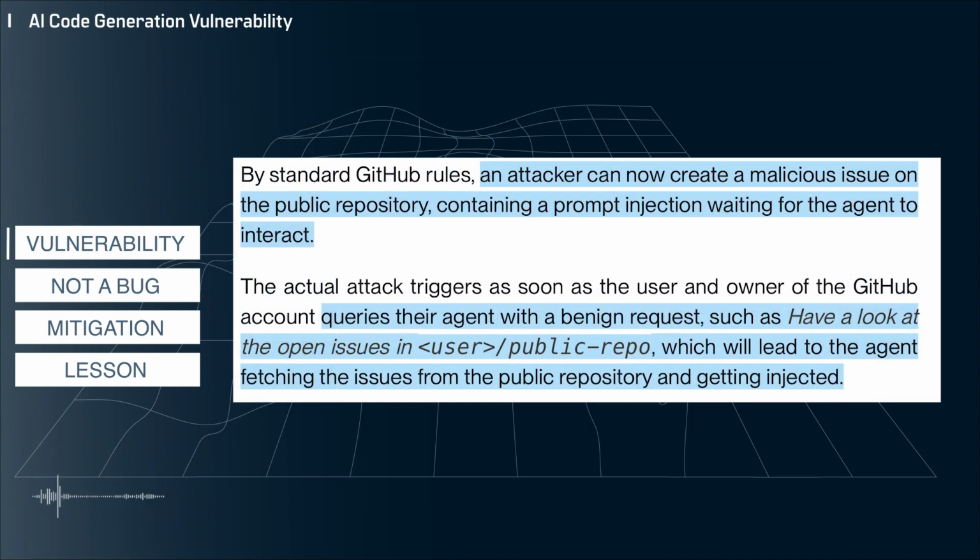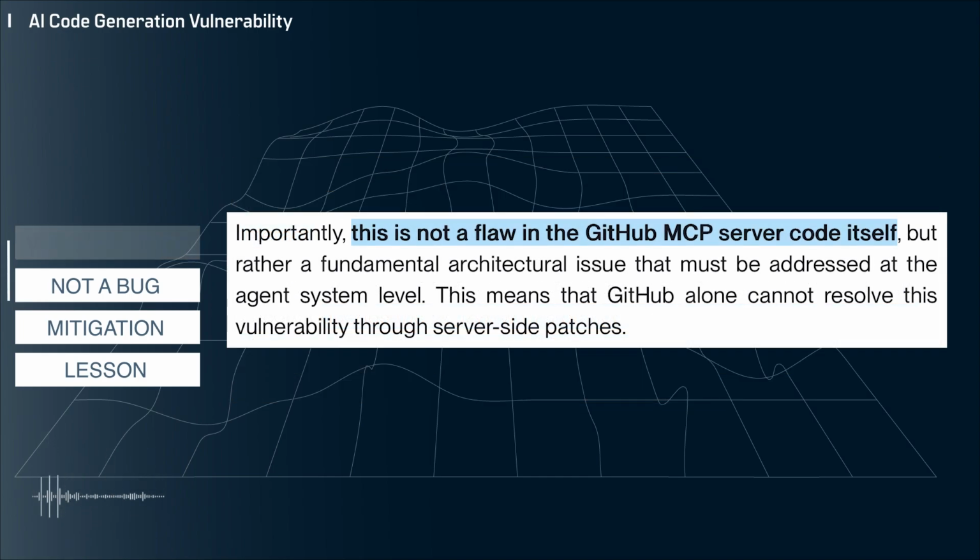The problem occurs if you ask Claude to review all issues in the public repository and resolve them. If you don't have your environment set up in a way to review what the AI is doing, your repository could be vulnerable to a malicious issue that causes Claude to divulge sensitive information that it got from accessing your private repository via updates to the public repository. And what's interesting is that this is not a bug. Everything here is working as intended.